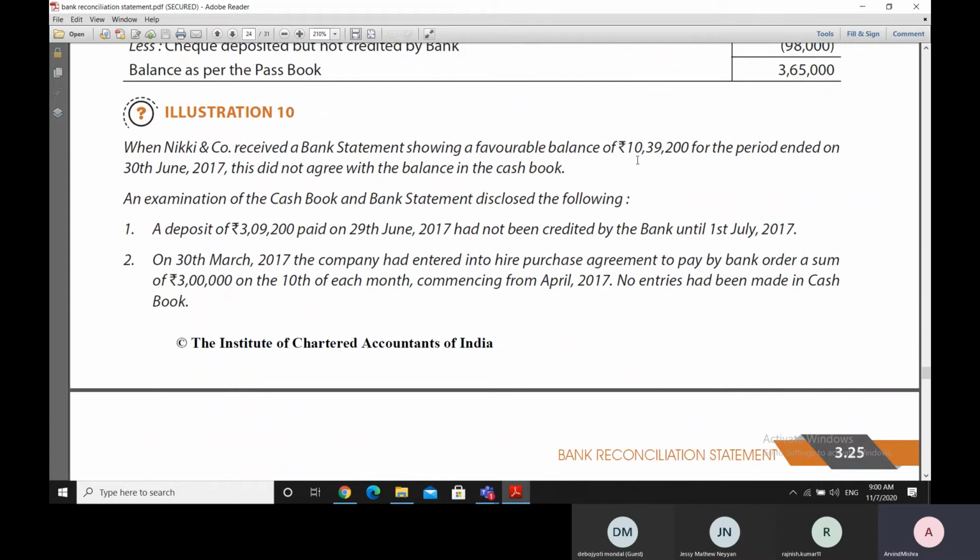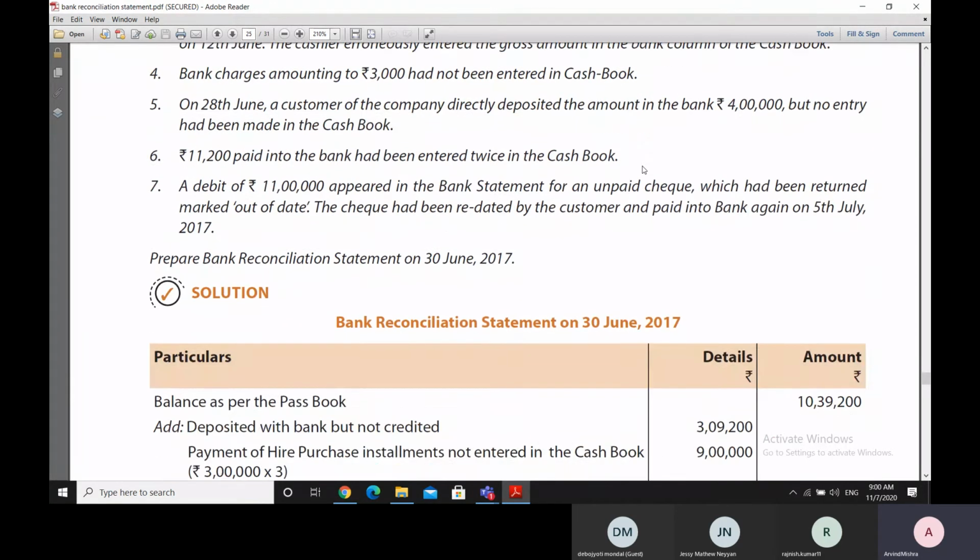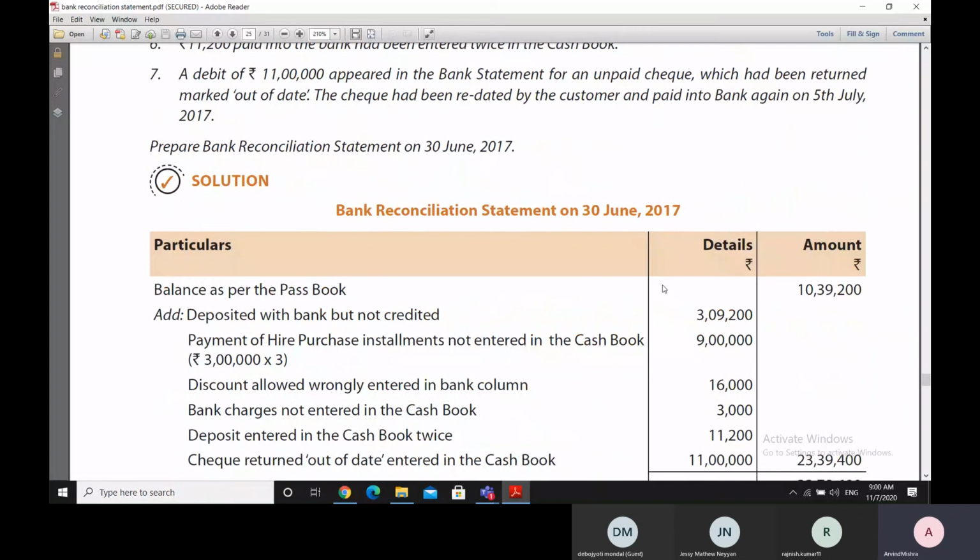Now here, we have been told that this much balance is being shown in the bank statement. So if we are being shown this bank statement, we'll prepare a bank reconciliation. We have not been given a cash book balance here, so we'll start with the bank passbook balance itself. This 10,39,000 is the bank passbook balance.